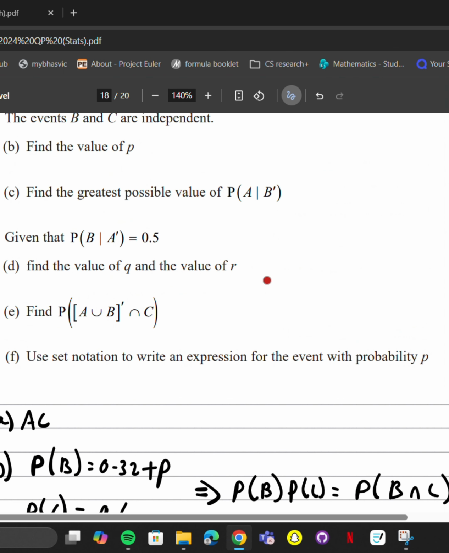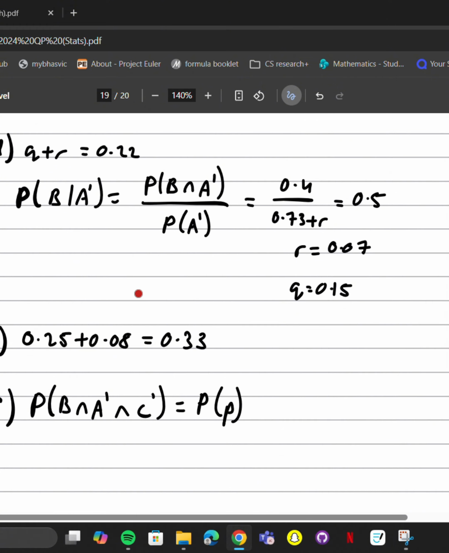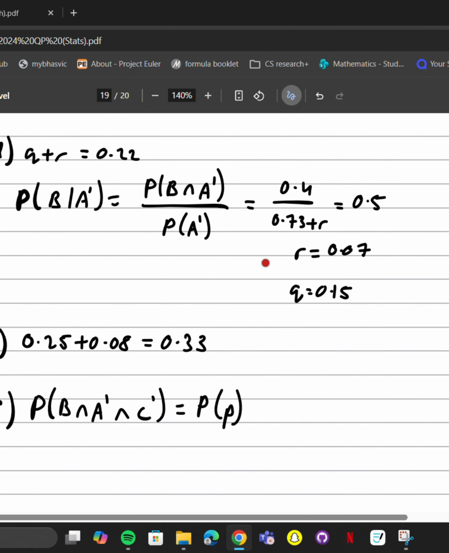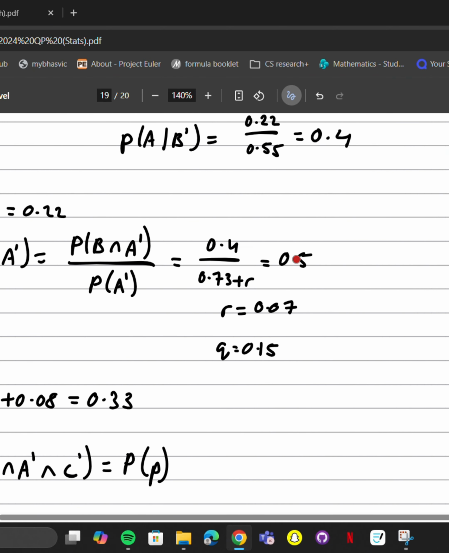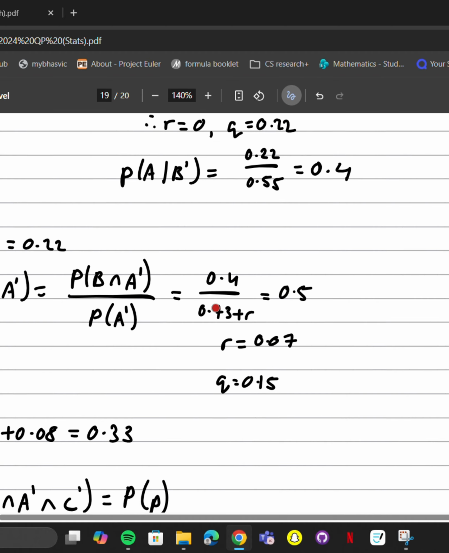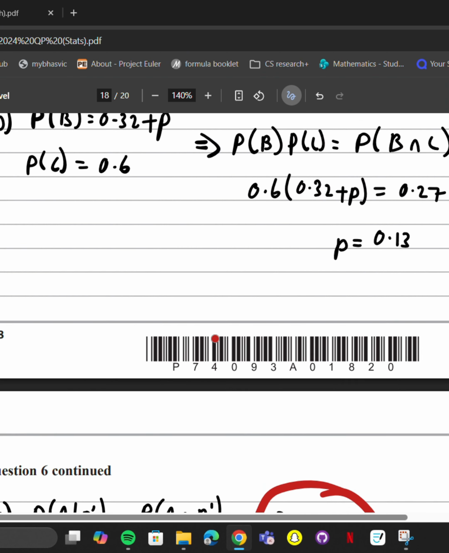And then part D, we're given more information. We're given that the probability of B given not A is 0.5. Find the value of Q and R. For that, we write out this expression as we did before using the formula. Then we use the Venn diagram to work out what these probabilities are, and we get 0.5. So we can solve this equation for R to get 0.07. And then remember, Q add R equals 0.22, so Q is 0.15.